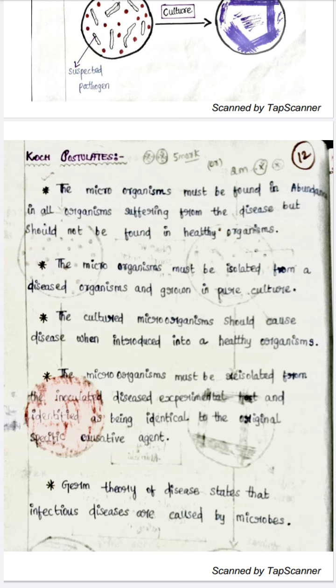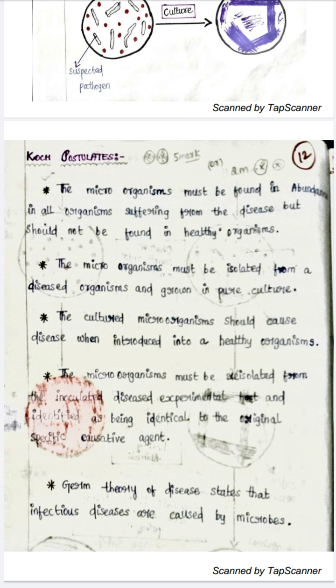A culture is nothing but food for the bacteria. We have different special cultures for different bacteria, so we have to isolate it and grow it in a pure culture. Pure culture means that the culture should contain only one organism. It should not be contaminated by other organisms.